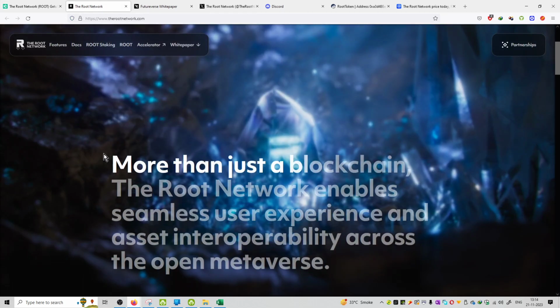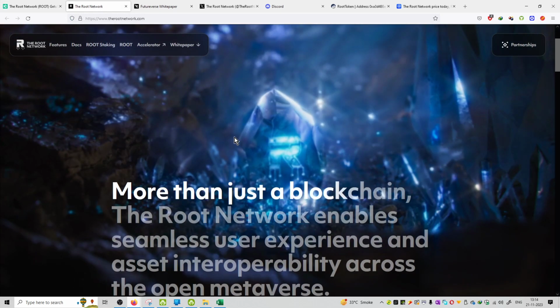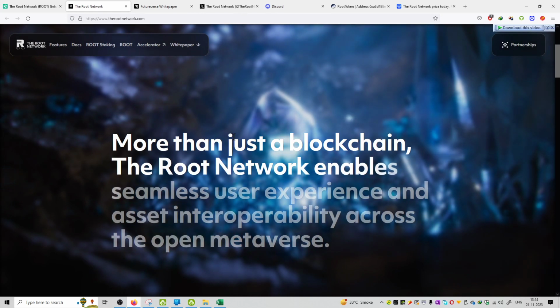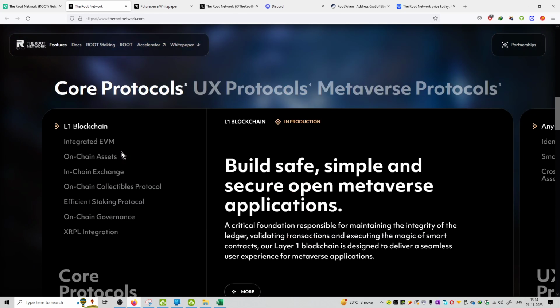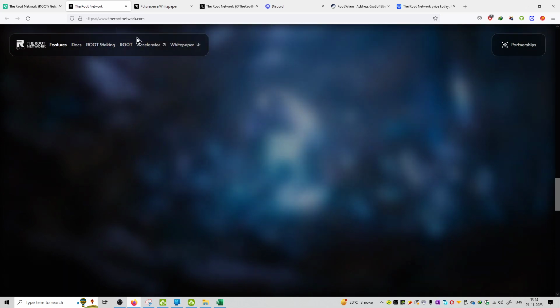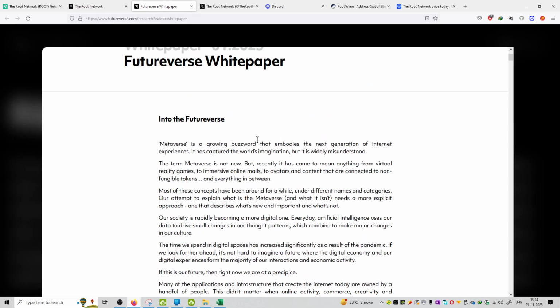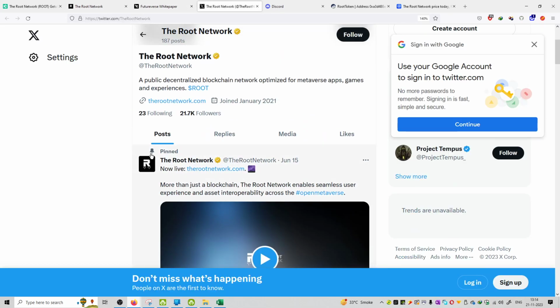So this is the main website of Root protocol. You can see the rootnetwork.com is the main website, and the highlight is more than just a blockchain. The Root Network enables seamless user experience and asset interoperability across the open metaverse. So this is the main highlight of this platform. ये उनका वेबसाइट है, ये उनका वाइट पेपर है. You can see the white paper over here, and also you can check out the social media handles.